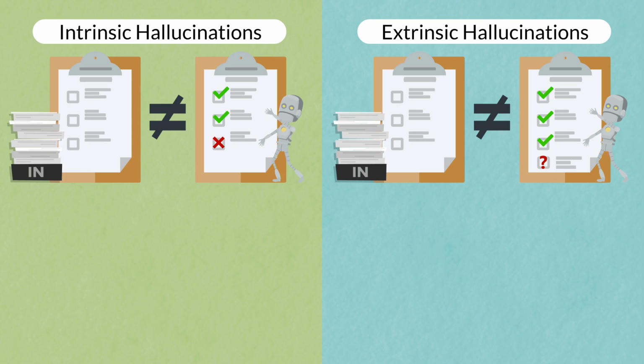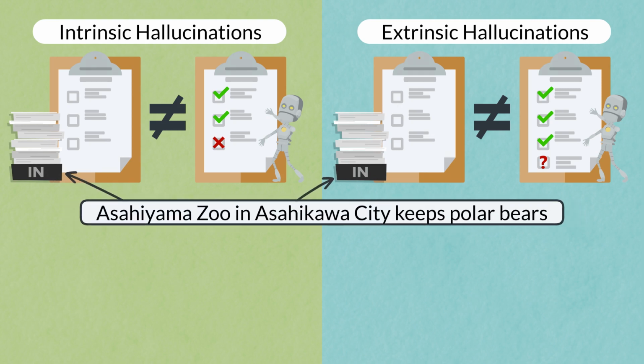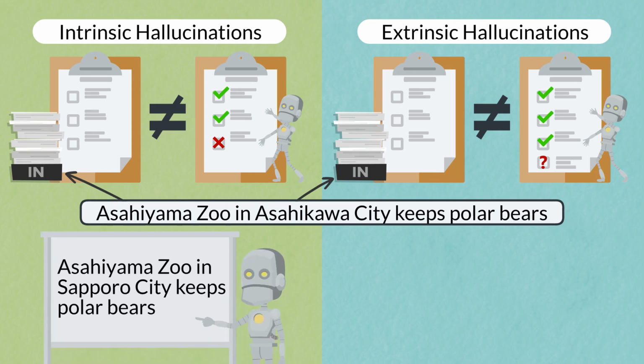An example case of intrinsic hallucinations is that the AI outputs a response that Asahiyama Zoo in Sapporo City keeps polar bears, although the data used for learning says that Asahiyama Zoo in Asahikawa City keeps polar bears. The data state Asahiyama Zoo in Asahikawa City, while the generated response states Sapporo City.